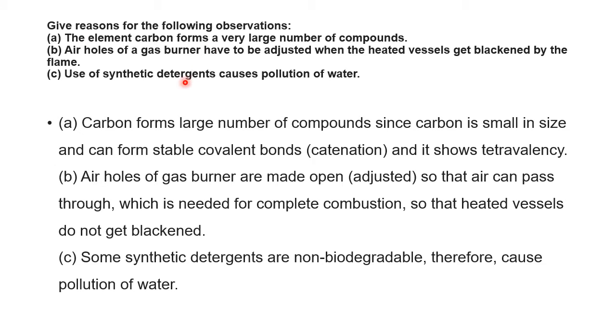Give reasons. Number one: the element carbon forms a very large number of compounds. First point is carbon's place on the modern periodic table. It is exactly at the center, where before carbon the atoms want to donate electrons, and after carbon the atoms want to gain electrons.